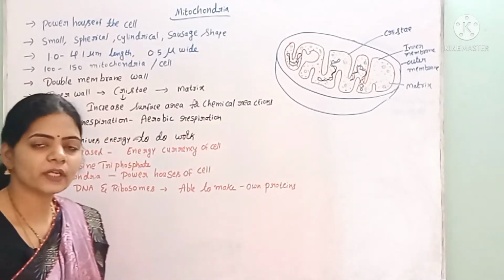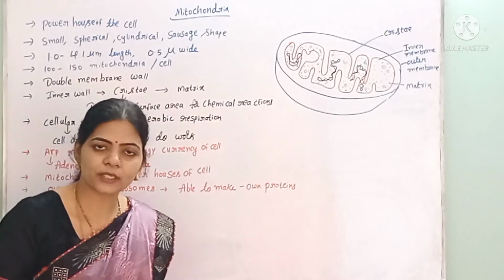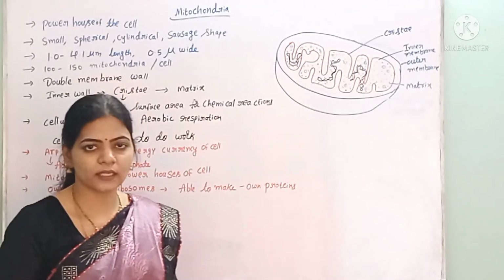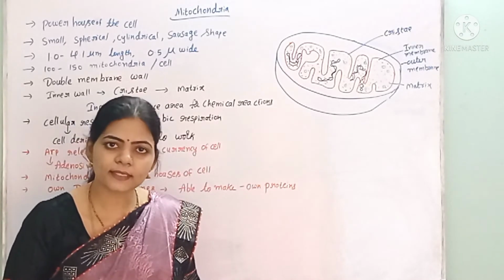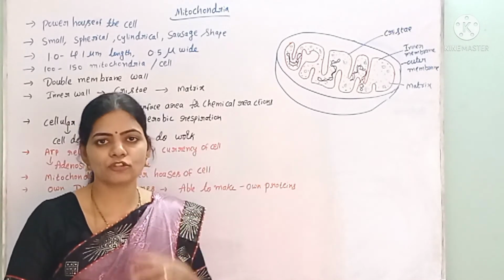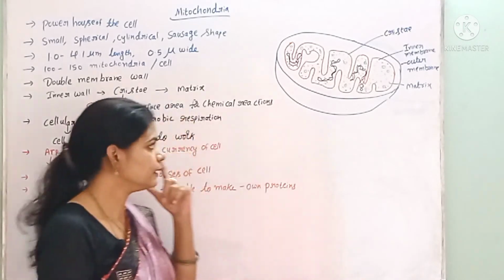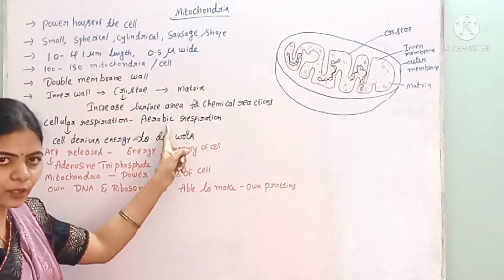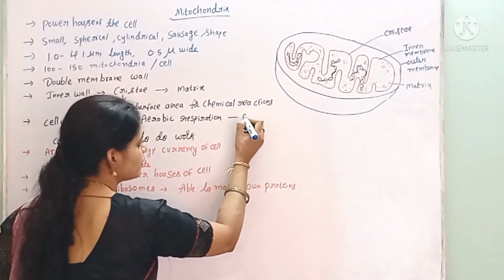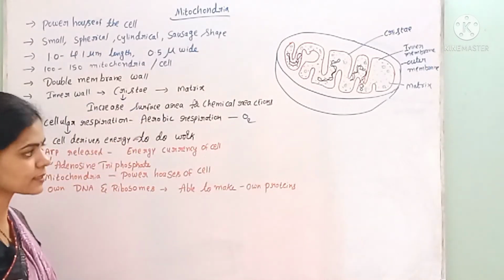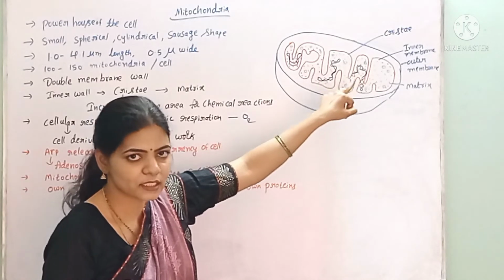What type of respiration takes place here? Aerobic respiration takes place. Aerobic respiration means the respiration which occurs in the presence of oxygen. If it takes place in the absence of oxygen, that is called anaerobic respiration. But here the cell performs aerobic respiration, that is, the respiration occurs only in the presence of oxygen, inside the matrix.